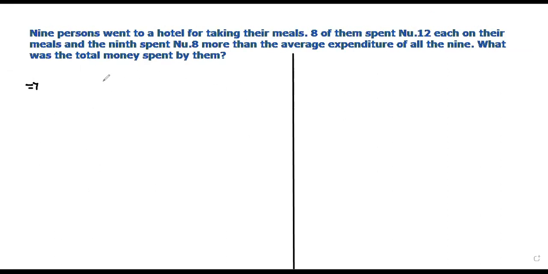Any question here? 9 persons went to a hotel for taking their meals.